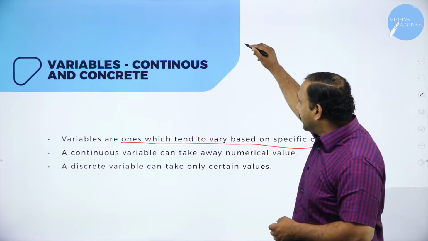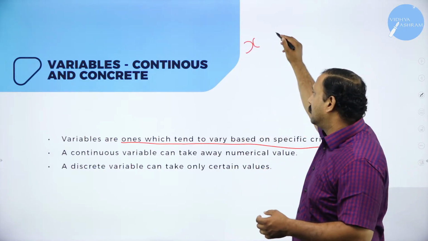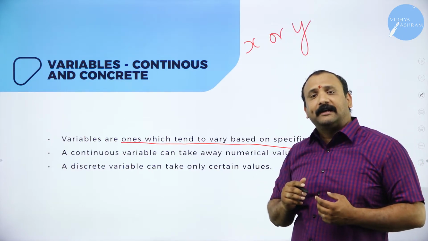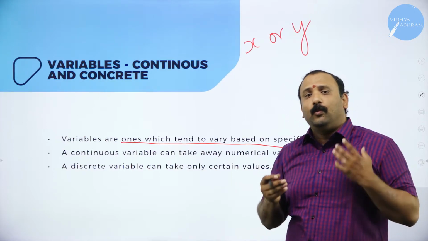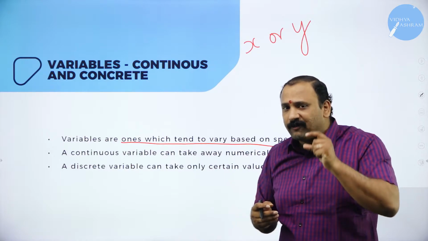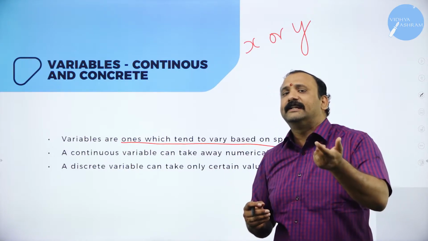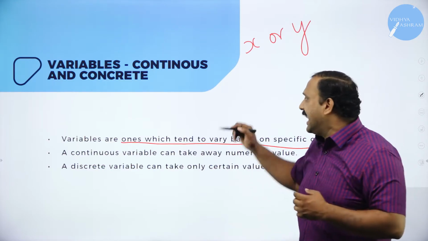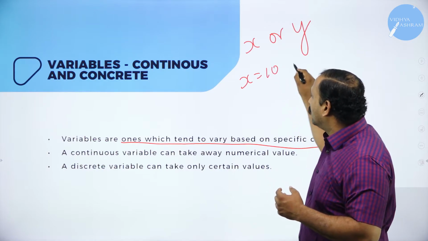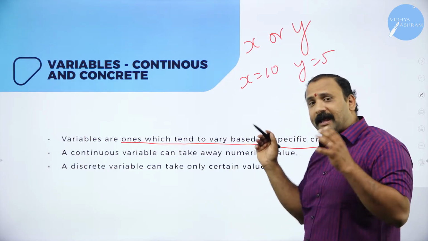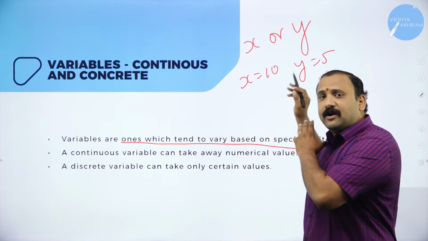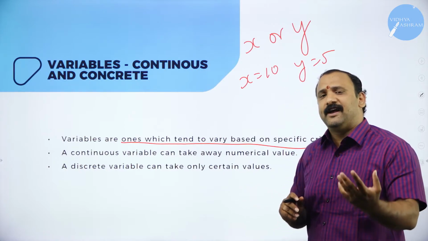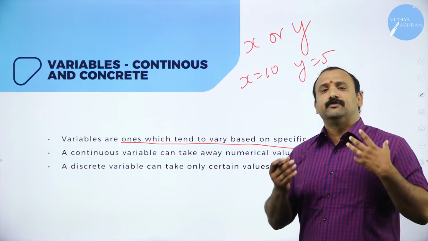Why? Because when you write a variable, let's say x or y, all these are variables. What is the value of x? What is the value of y? We do not know. Why? Because the value of x or the value of y will depend upon the data to which the value has been assigned. Suppose you are going to assign a value like, let's say, x is equal to 10 or y is equal to 5. Now you will be able to tell me the value of x or the value of y. But initially, if people just ask you what is the value of x, what is the value of y, you do not know because values are not assigned.